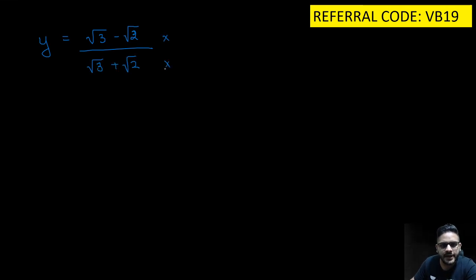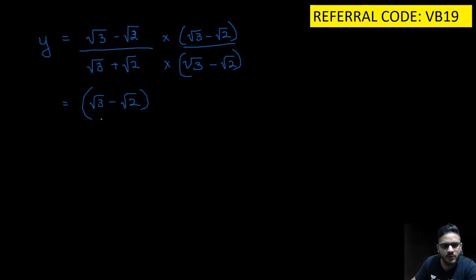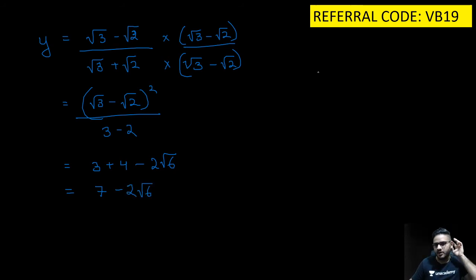So rationalize करने के लिए into root 3 minus root 2 the whole upon root 3 minus root 2. तो चलो सॉल्व करो. We get root 3 minus root 2 the whole square the whole upon 3 minus 2 is equal to 3 plus 4 minus 2 root 6. So you get 7 minus 2 root 6. So now y is equal to 7 minus 2 root 6.